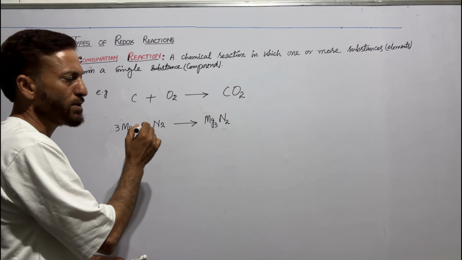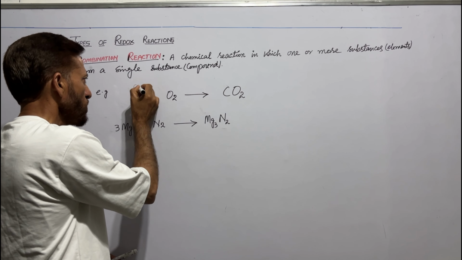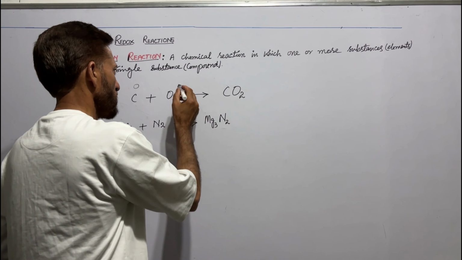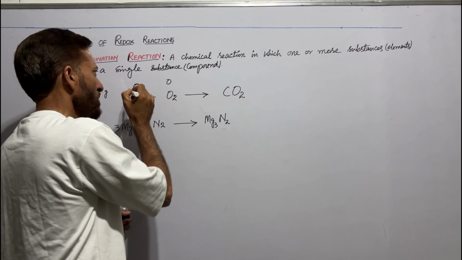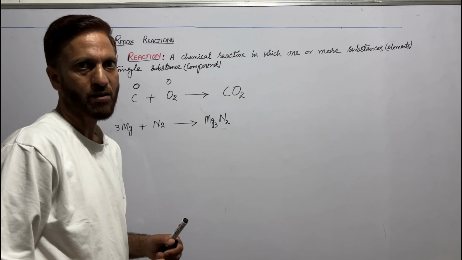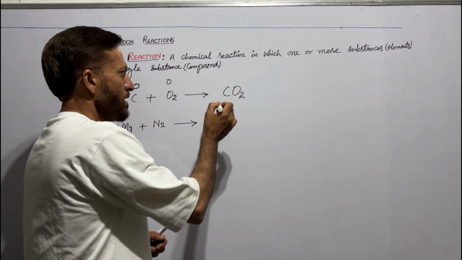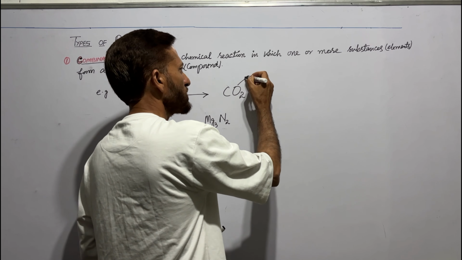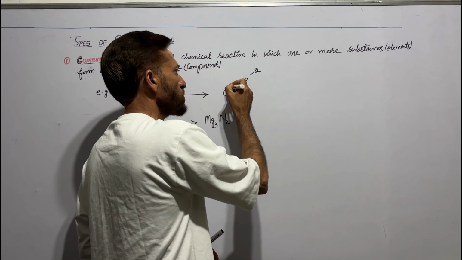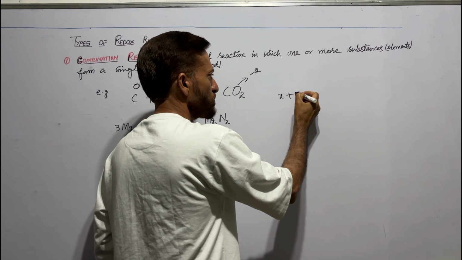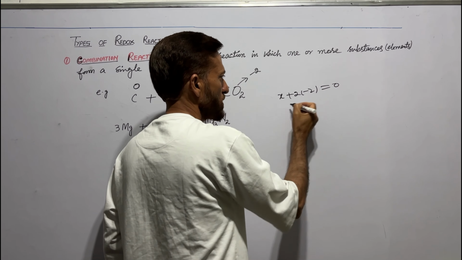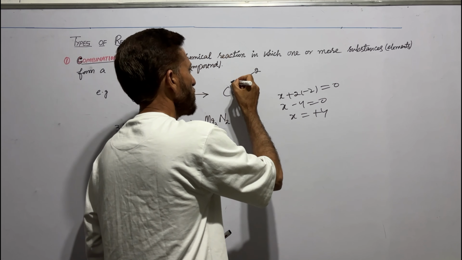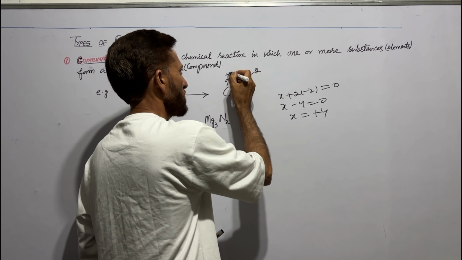We know oxidation number of carbon is 0. Similarly, oxidation number of oxygen is 0 because in elemental form the oxidation number of an element is 0. Let us calculate the oxidation number of carbon in carbon dioxide. We know oxidation number of oxygen is -2. Let us suppose oxidation number of carbon is x. x plus 2 into -2 is equal to 0. x minus 4 equal to 0. x equals to +4. Hence the oxidation number of carbon is +4.